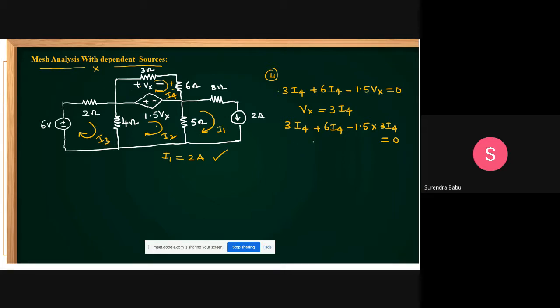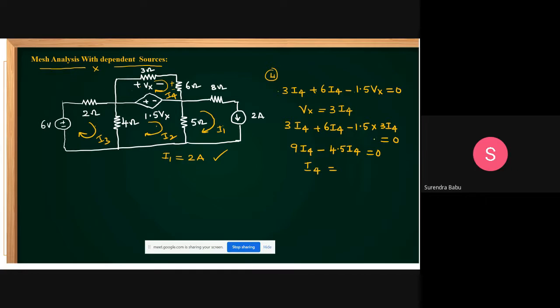Then what you can get, friends? 3 I4 plus 6 I4 is 9 I4, minus 4.5 I4. Is it correct? Then from this, what is I4 you can get?